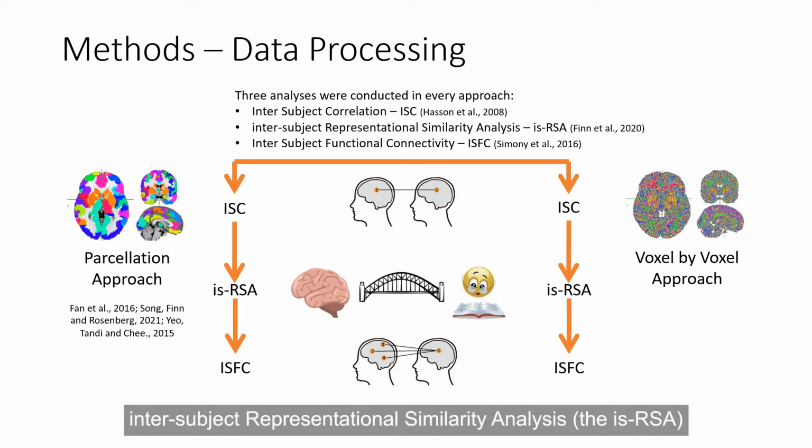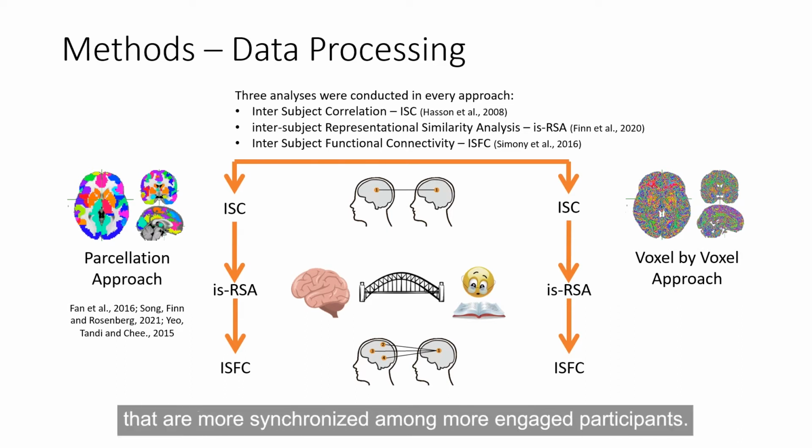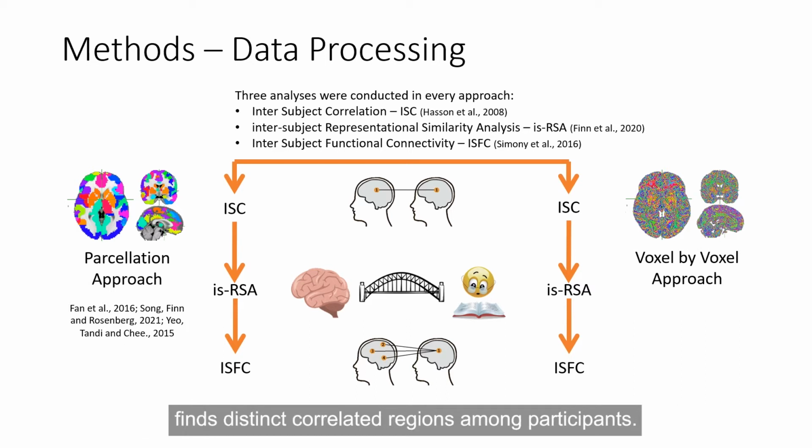Inter-subject representational similarity analysis, the ISRSA, is a method that aims to bridge neural and behavioral activities. This analysis illuminates brain regions that are more synchronized among more engaged participants. And finally, intersubject functional connectivity, the ISFC method, finds distinct correlated regions among participants. This is a way of finding synchronized functional connectivity, or in other words, a less noisy functional connectivity.